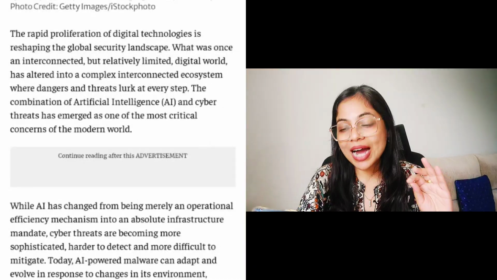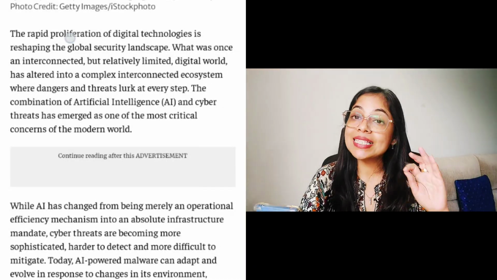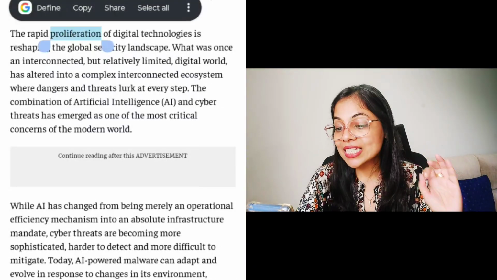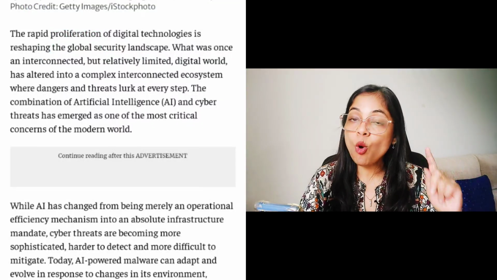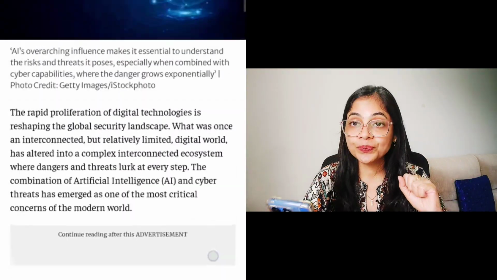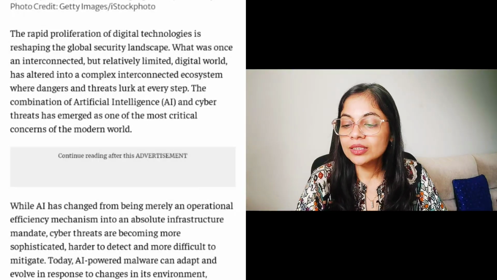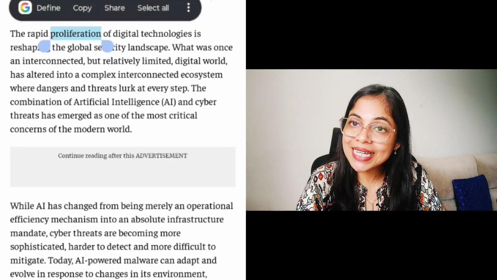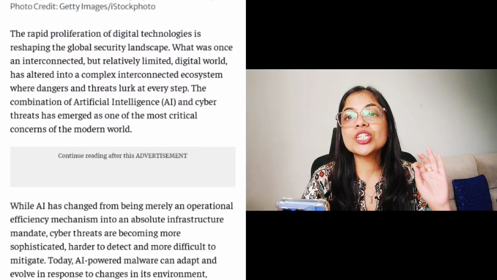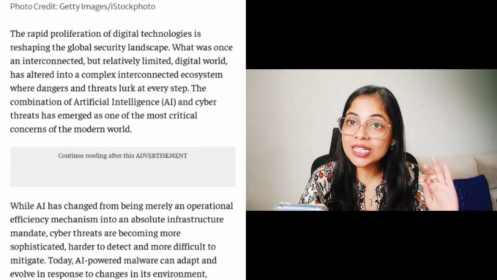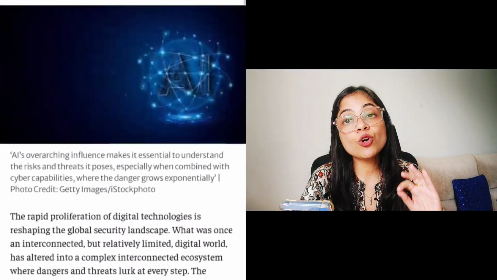The last sentence is, the combination of artificial intelligence and cyber threats has emerged as one of the most critical concerns of the modern world. Repeat. The combination of artificial intelligence and cyber threats has emerged as one of the most critical concerns of the modern world. Emerged means came out, right?